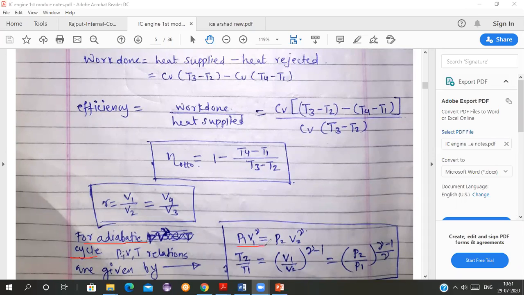This holds only for the adiabatic process, the process 1-2 and the process 3-4, that is compression and expansion. So I can take it as P1 V1 raised to gamma is equal to P2 V2 raised to gamma.